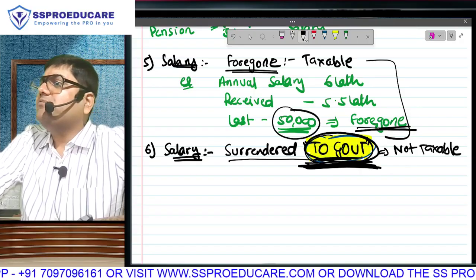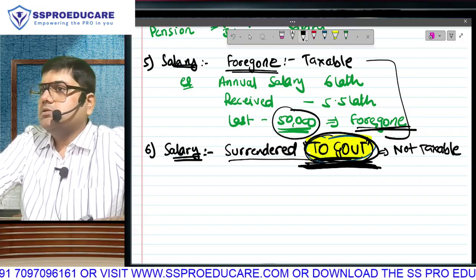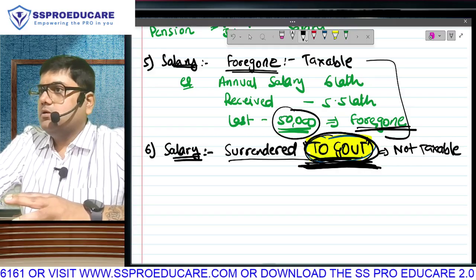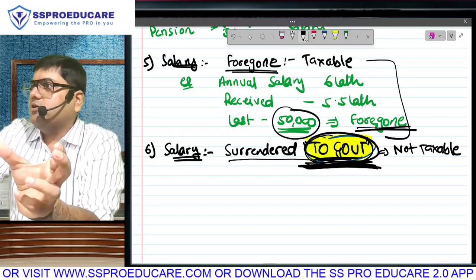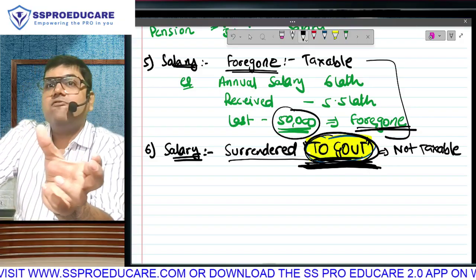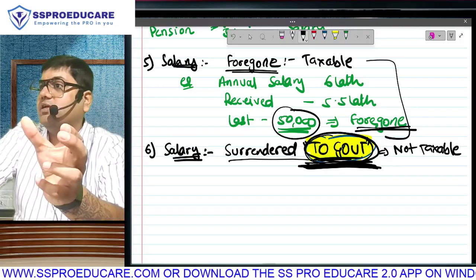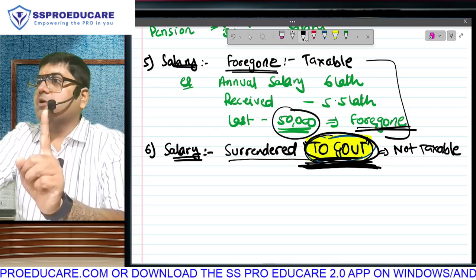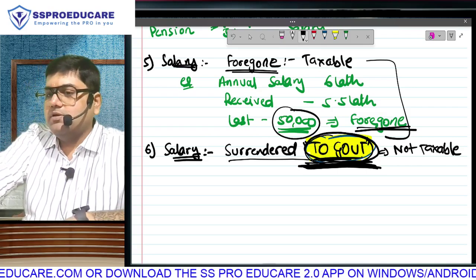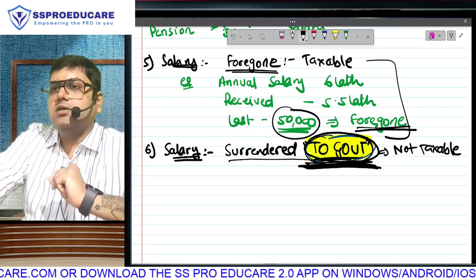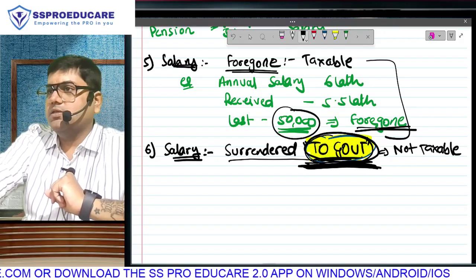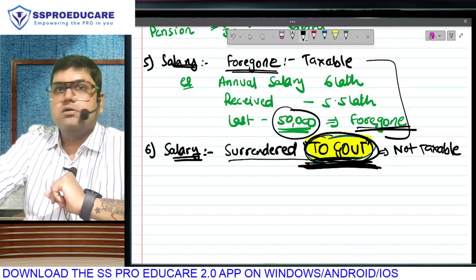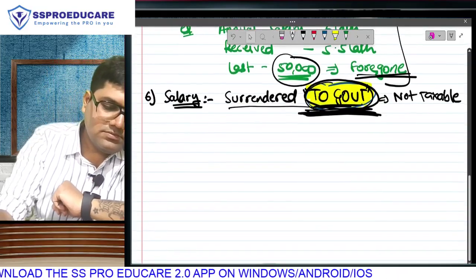The moment it is someone else, you can't say that I have surrendered my salary to my wife. Just because you use the word surrendered, you say not taxable. No. You don't have to see whether the word used is foregone or surrendered. You have to see in whose favor. If it is the government, only because it is government, it is not taxable. But in all other cases, it is going to be taxable. Everyone is clear on this? Hello? Chalo. Next.